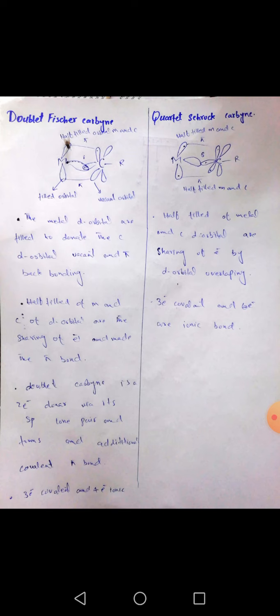In the doublet carbene, 3 electrons form a covalent bond and 4 electrons form an ionic bond. Now the quartet carbene: the carbon p electrons are one in each orbital, and the metal d orbital has one electron available, so they share electrons as the sigma donor, and the other 2 electrons form a pi bond. It is half-filled on both the metal and carbon atom. Half-filled metal and carbon orbitals share electrons by d orbital overlap, with 3 electrons acting as a covalent bond and 6 electrons acting as an ionic bond.